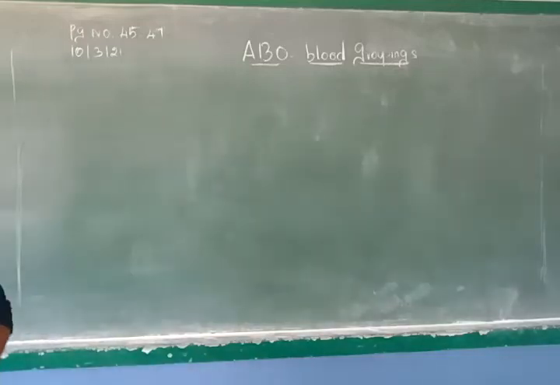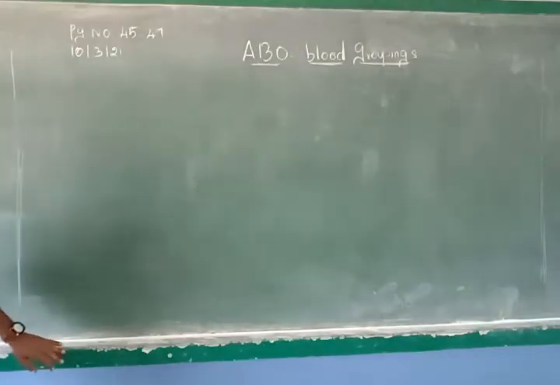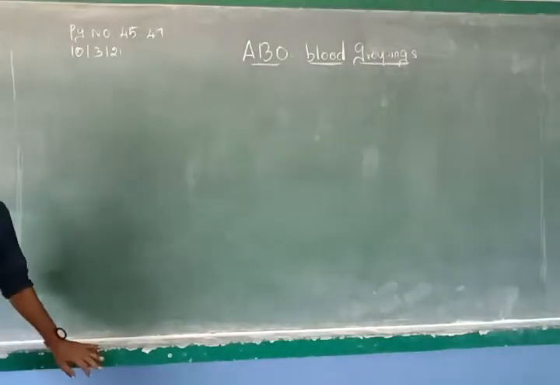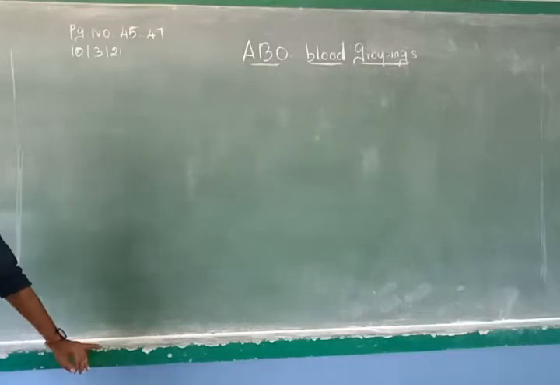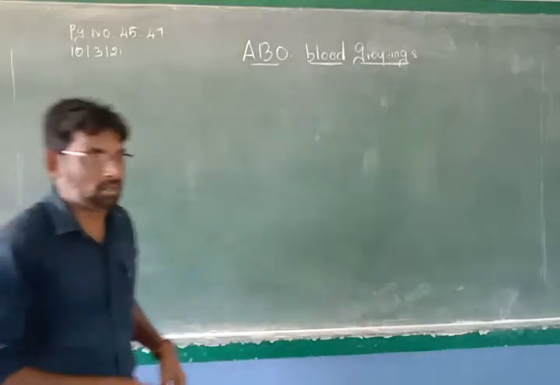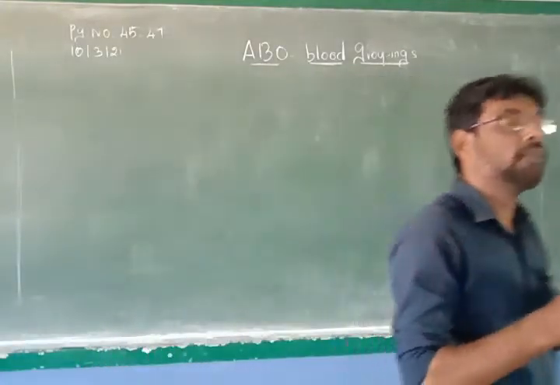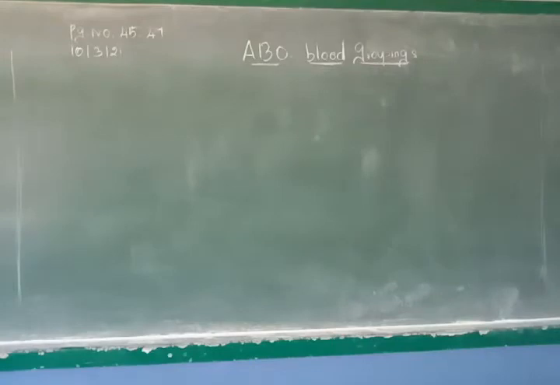Okay, good afternoon, students. Today we are going to concentrate on another new chapter, the fourth chapter, Principles of Inheritance and Variation. In Principles of Inheritance and Variation, we are going to study 5 different topics. The first one is ABO blood grouping, along with the genetic control of Rh factor. That is the first topic.